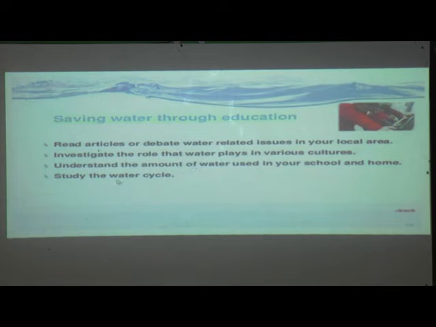And then study the water cycle. You should also study the water cycle, how we are getting water from nature. That is called the water cycle, which you should learn or read.